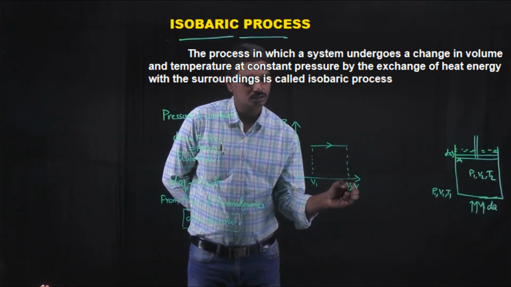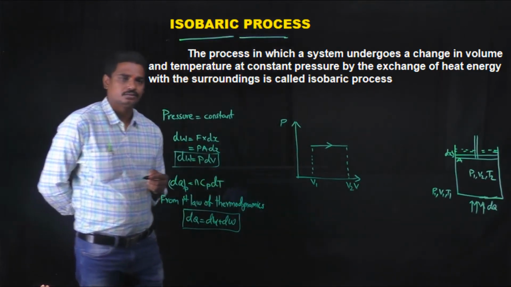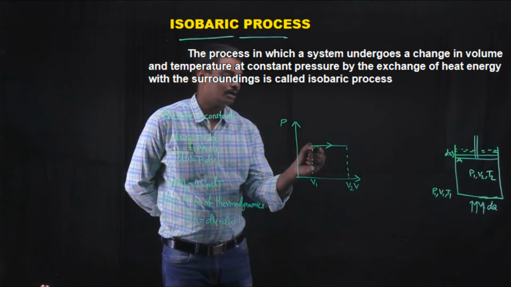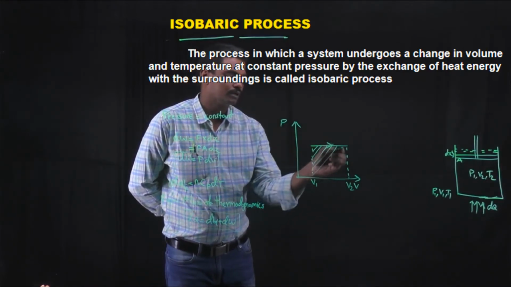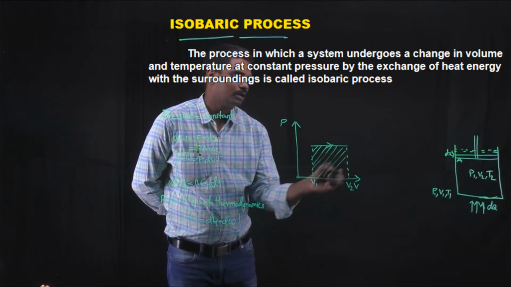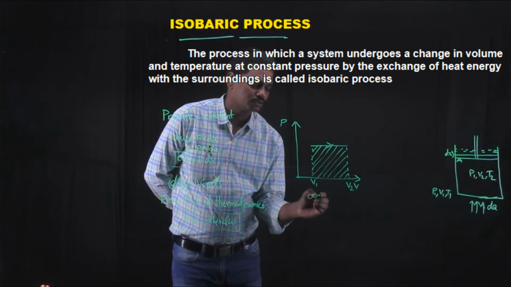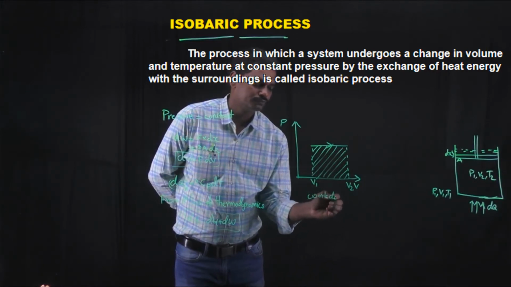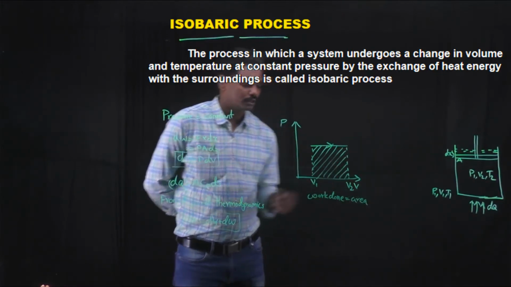So this is the graph. The area bounded by the PV graph represents the work done. This area gives the work done, which is equal to the area under the PV graph.